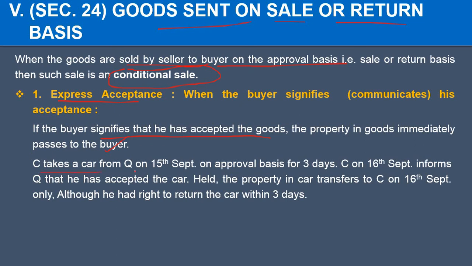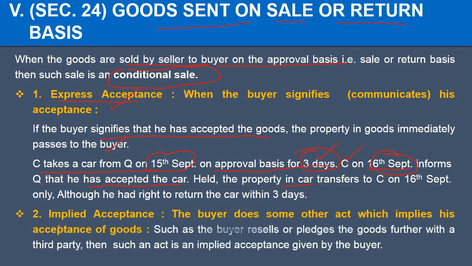C takes a car from Q on 15 September on approval basis for 3 days. So he says that I will try this car for 3 days. If I like it, I will keep it. But on 16 September, C informs Q that I liked the car and I am going to keep it. It means the property in the car will transfer on 16 September itself. Now you will not wait for 3 days. So whenever express acceptance has been given, the property will pass immediately from the seller to the buyer.